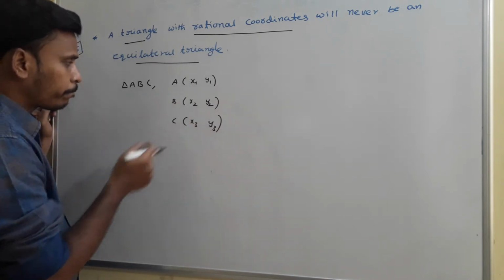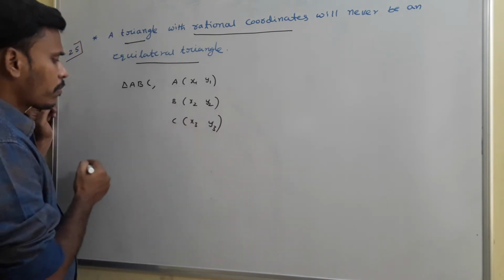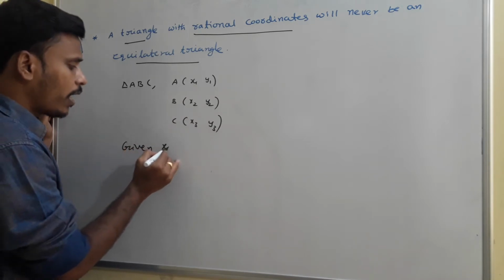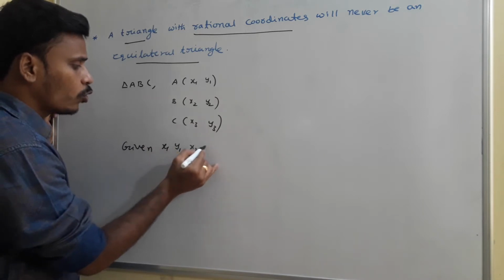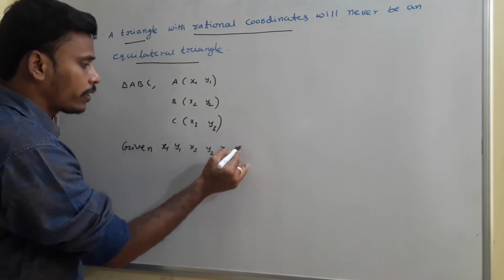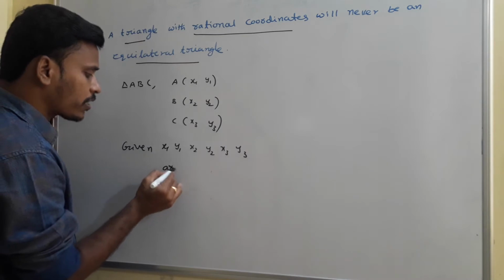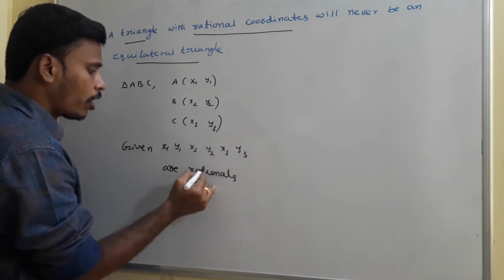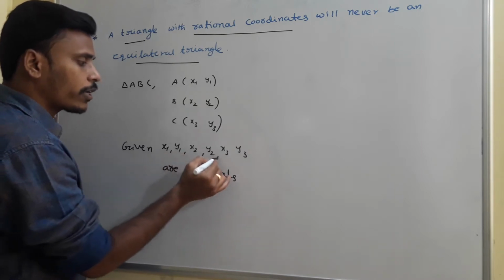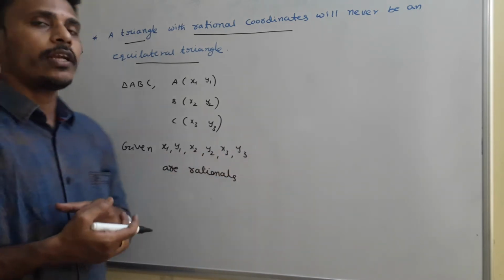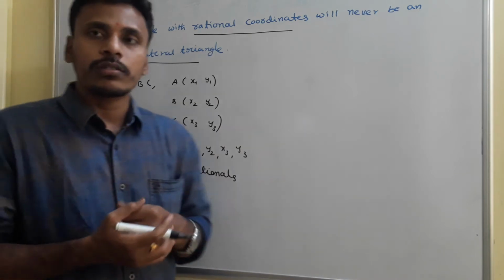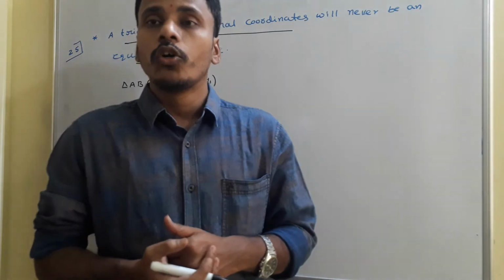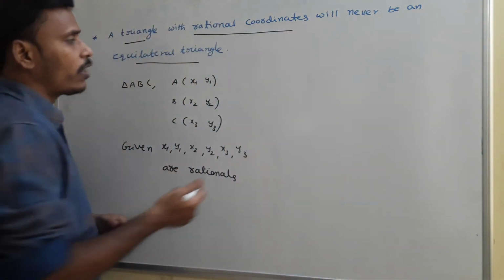Given these coordinates x1, y1, x2, y2, x3, y3, all these are rational numbers. Now what I need to prove is that the triangle formed by these three vertices can never be an equilateral. To prove that, my tool is the area of the triangle.